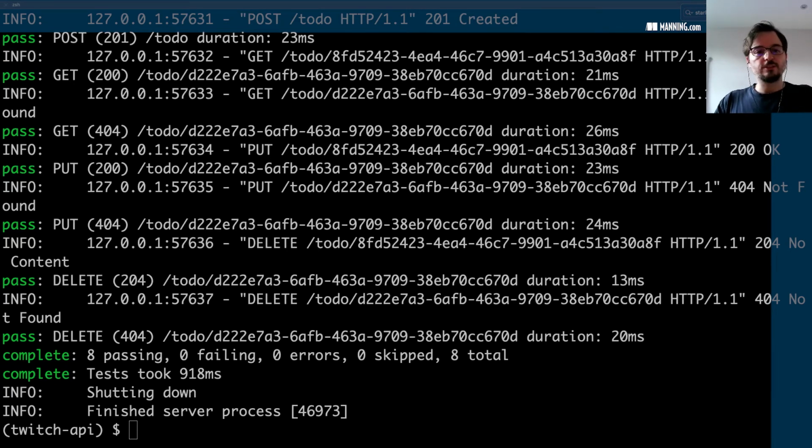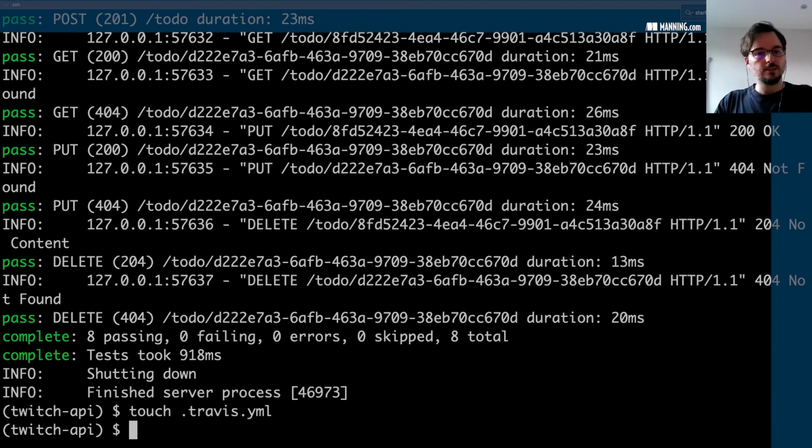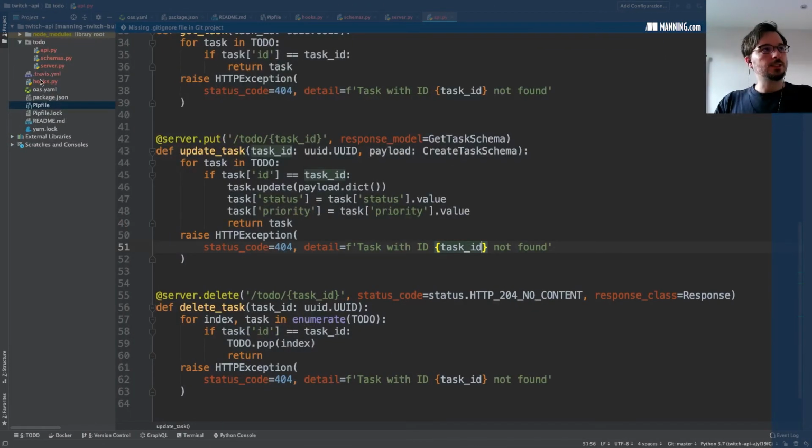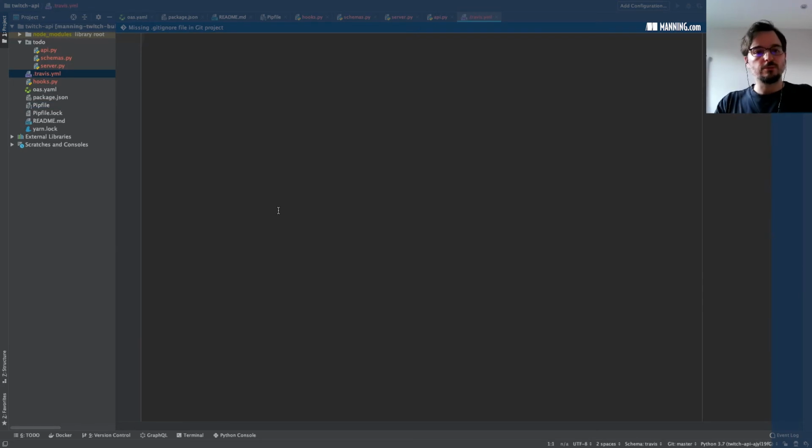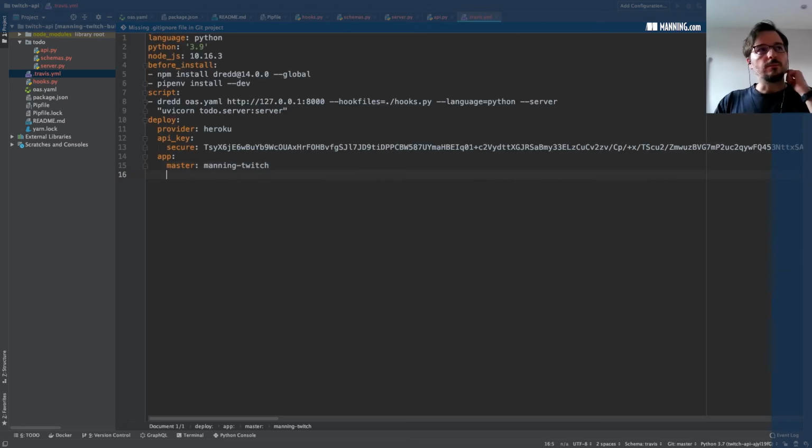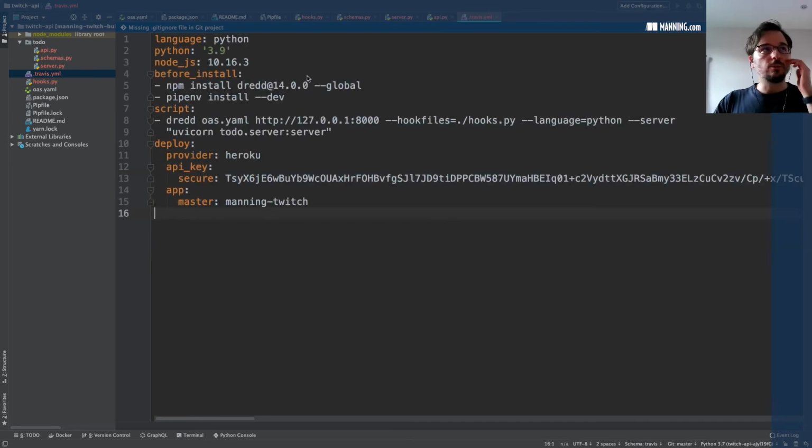So we're going to create a Travis file, Travis YAML like that. And we're going to configure it to run the job. So a little bit short of time, so let me just copy the file directly from what I have before. Let me make it bigger. And let me tell you what we have here.